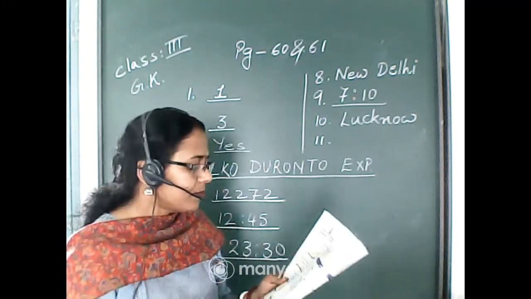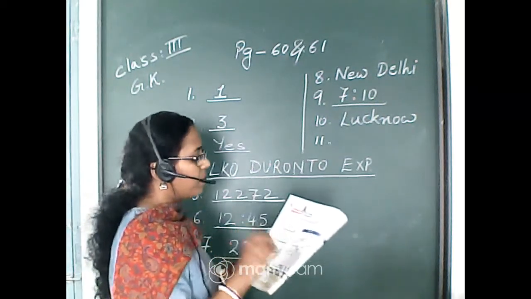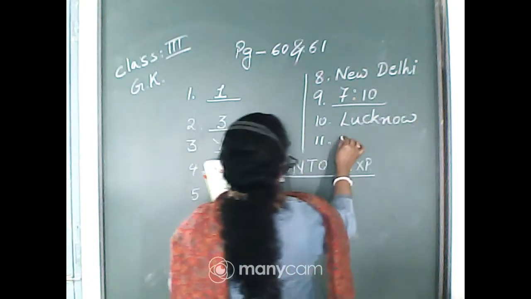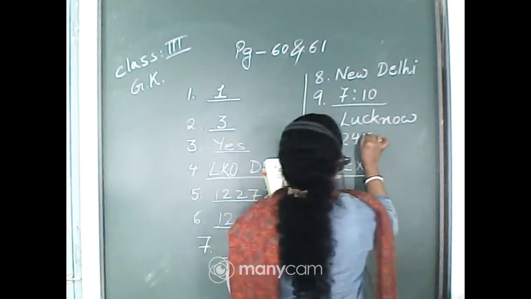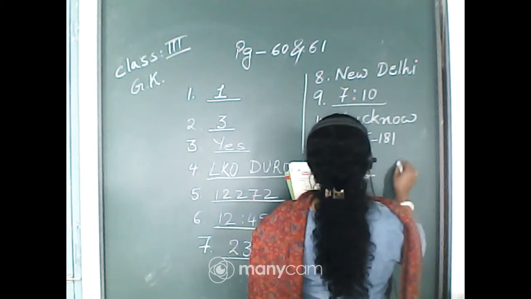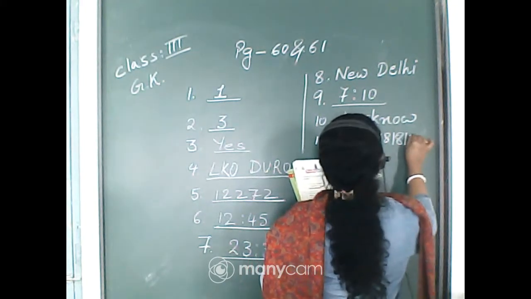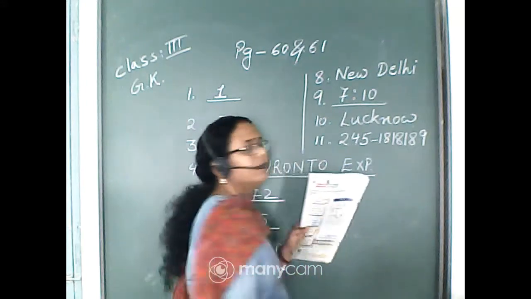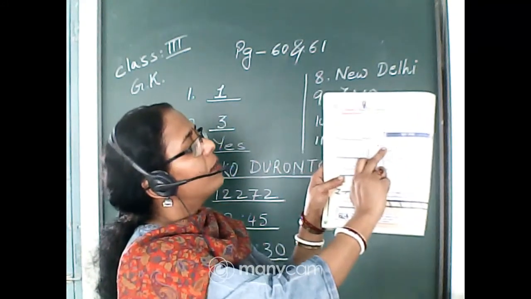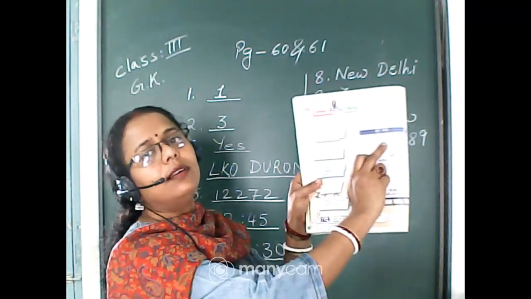So the PNR number of this particular passenger is 245 181 8189. Okay, so here is your PNR number, that is passenger number record.